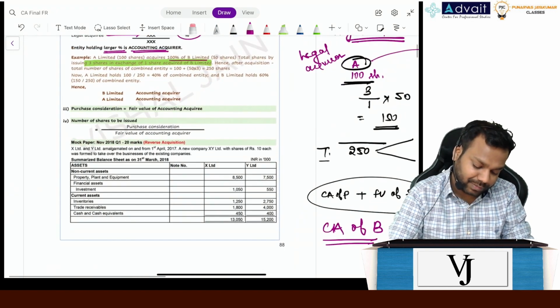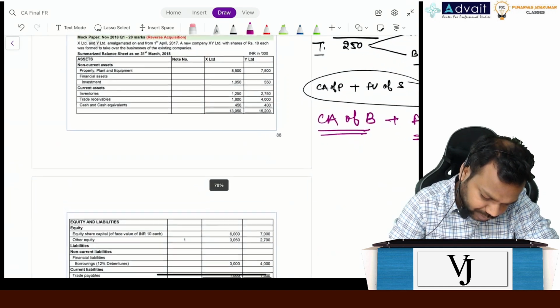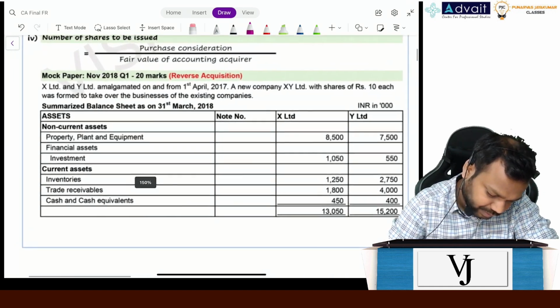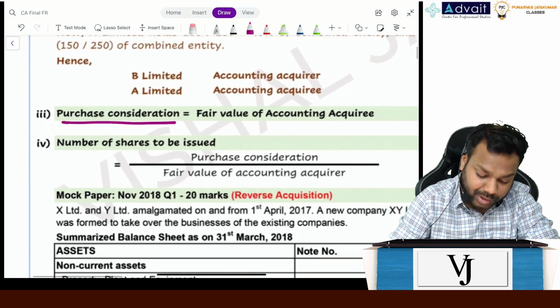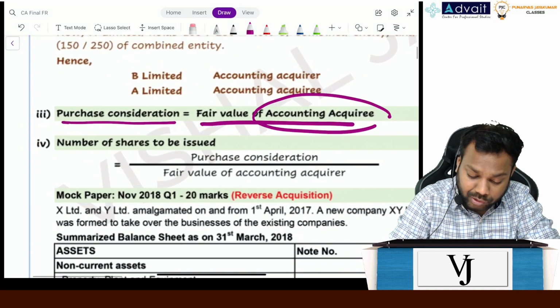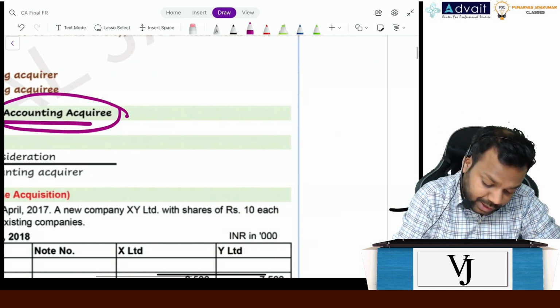Can we solve a question on this now? Let's try to solve it. So this is the question. Also, the standard says that the purchase consideration will be the fair value of the business which got acquired.